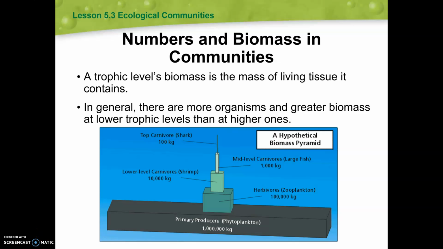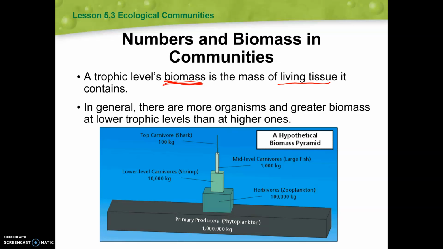Everyone, so we're going to continue here with some more information about ecosystem ecology, talking a little bit about biomass. So when we're talking about biomass, we're talking about all of the living tissue in a community or in an ecosystem. So when I say living tissue, I'm going to be thinking about plants, any animals that live there, decomposers, all of those things should take part in this ecosystem's biomass, or a trophic level's biomass, if we're talking about a smaller portion here.